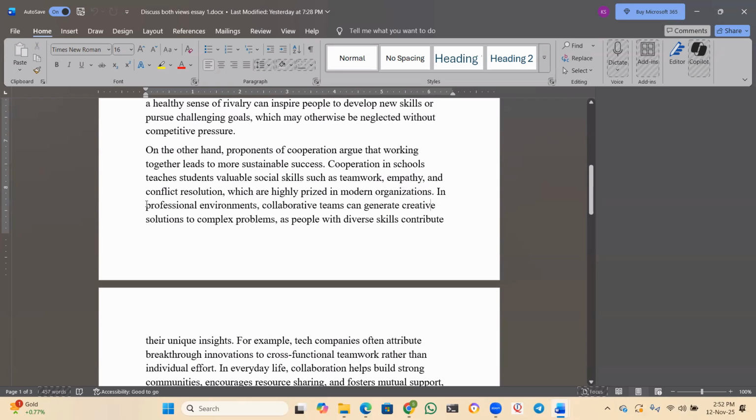Now, in professional environments. See, I did not write "the workplace" again, because workplace would be repetition. So you can write professional environments. This is a synonym for that.